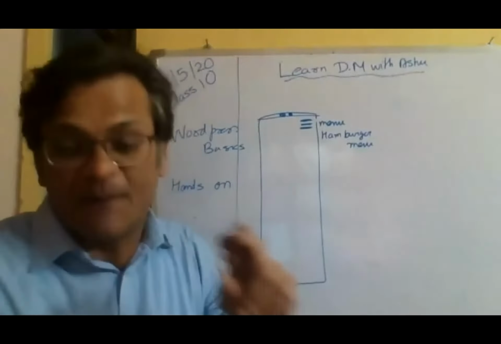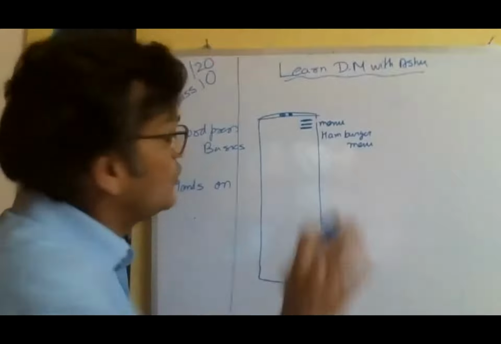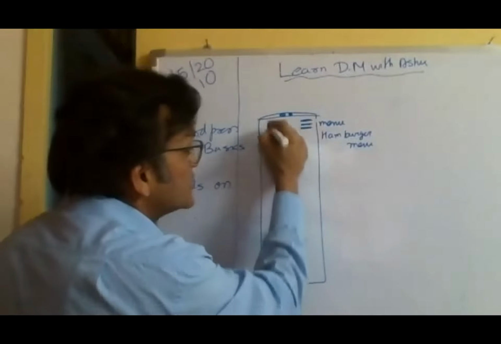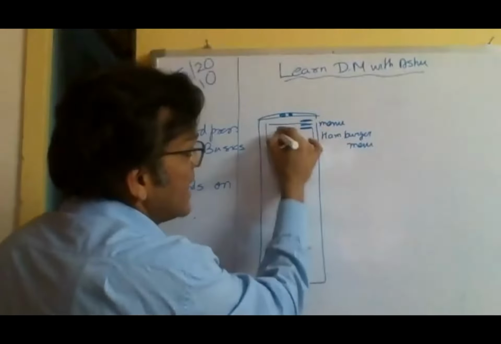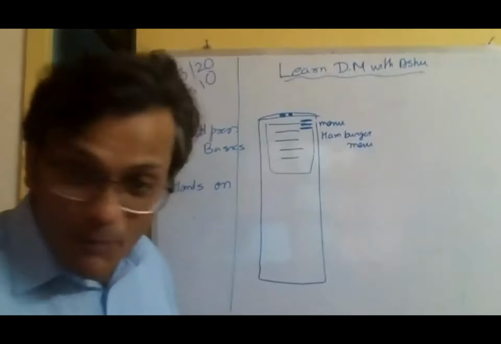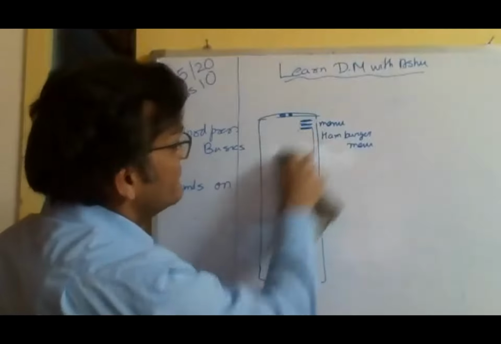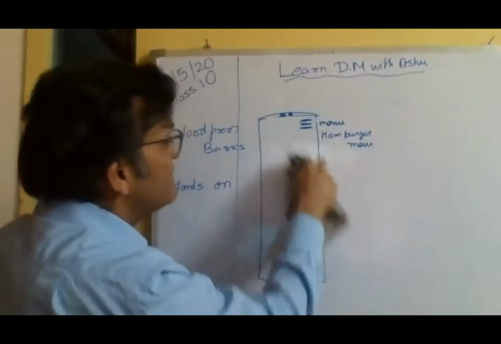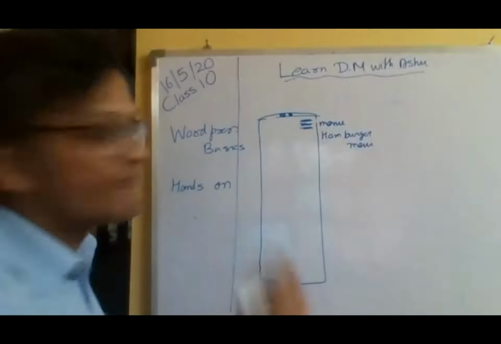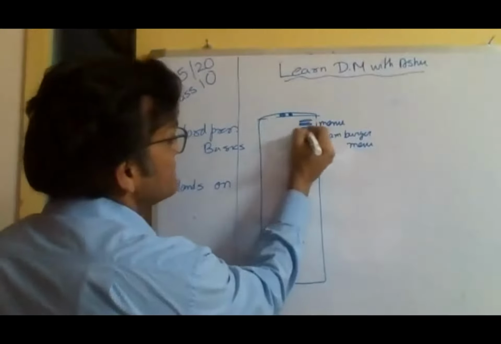Whenever we look at this bar, and this is part of user experience, we know that when we click on this, a menu is going to open up, right? A menu with different options is going to open up, right? So let's say the main thing here is we need to have a menu for navigation between different pages of my website. All right, so this is my menu bar.